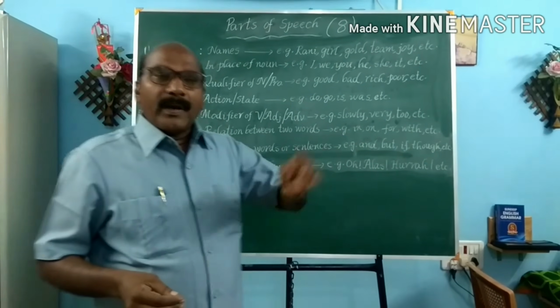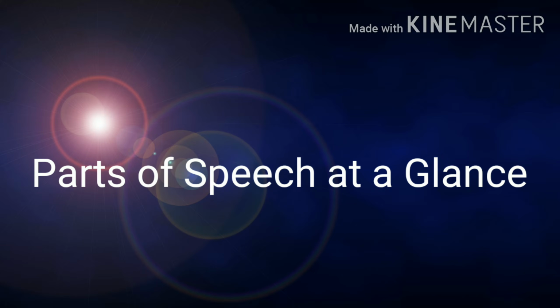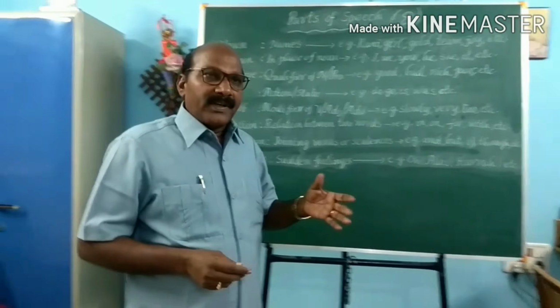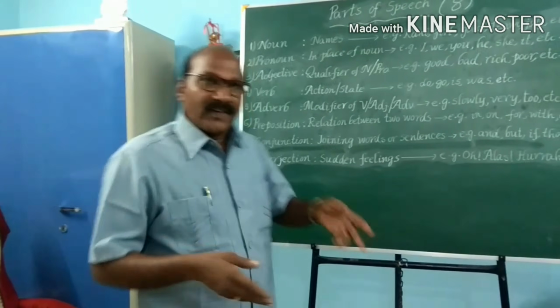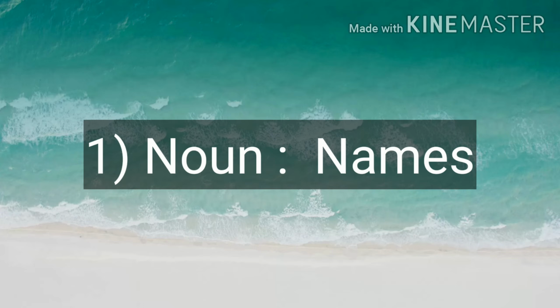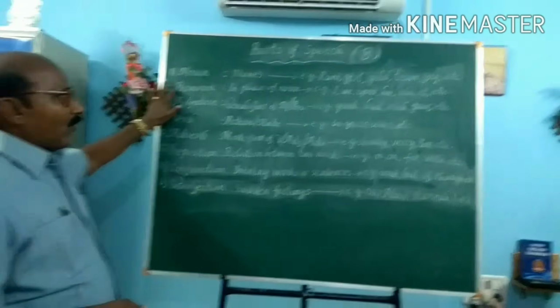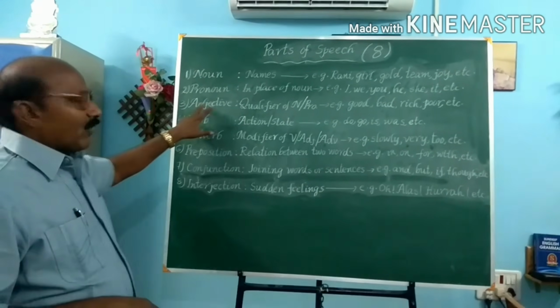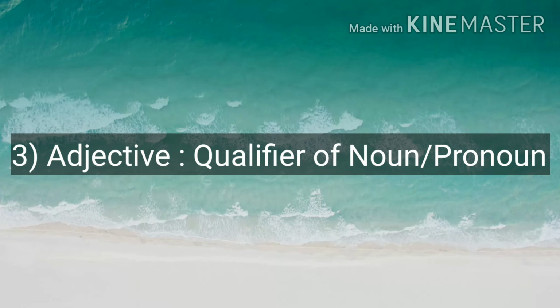And let's have a brief glance of the entire topic. It's very easy to remember because it is useful for both the competitive aspirants and the academic aspirants. See, noun. What is a noun? Simply names. Pronoun means in place of noun. Adjective simply qualifies a noun or pronoun. That's all.